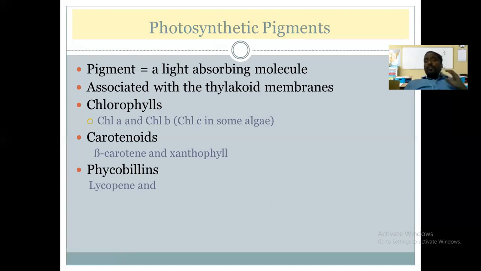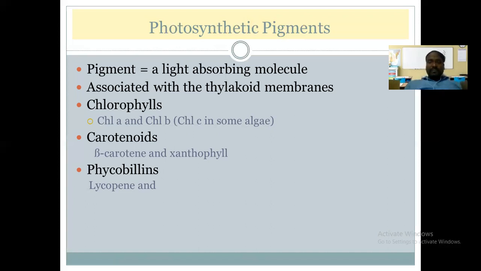And these pigments are of three main types. What are these types of pigments? The types of pigments are chlorophylls, then carotenoids, and phycobilins. Okay, so what are these chlorophylls? The chlorophylls are an important type of pigment found in the thylakoid membrane particularly. These pigments are involved in trapping the light, and these are found in all green plants.